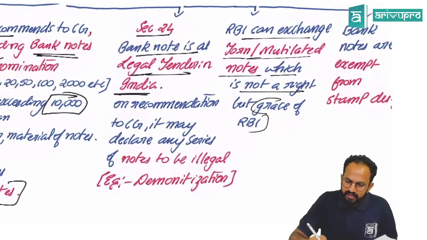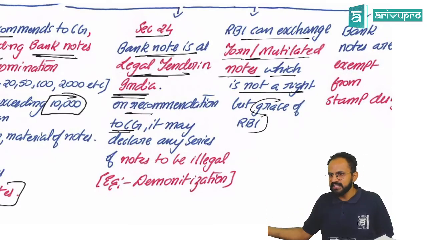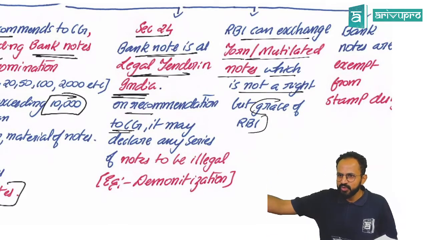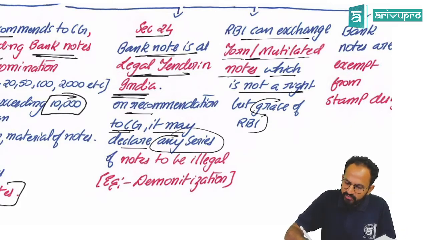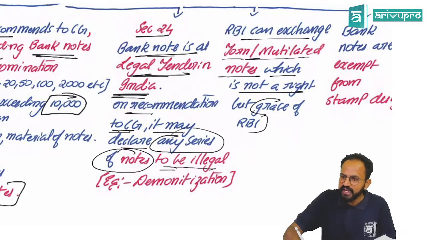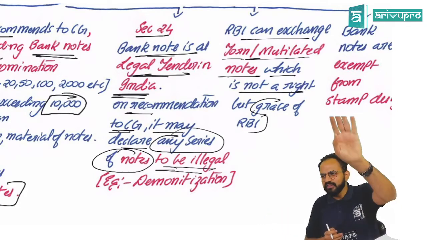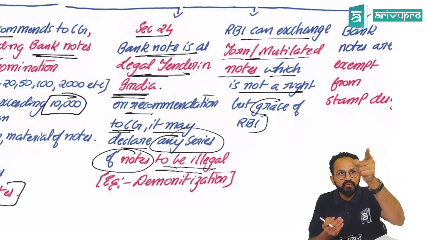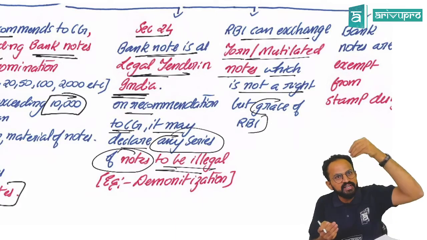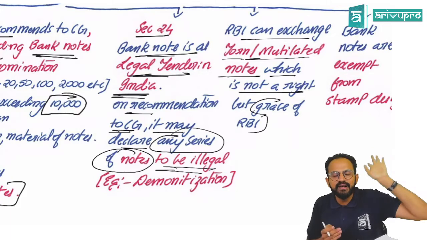Okay. So, sir, a banknote is legal tender in India. However, on recommendation to the central government, which actually happened, which was made to Narendra Modi, it may declare any series of notes to be illegal. Sir, today it is valid. All the currencies are valid. But whenever RBI wants, it can tell the central government that from tomorrow, from this series to this series, or this entire denomination will not be legal in India.